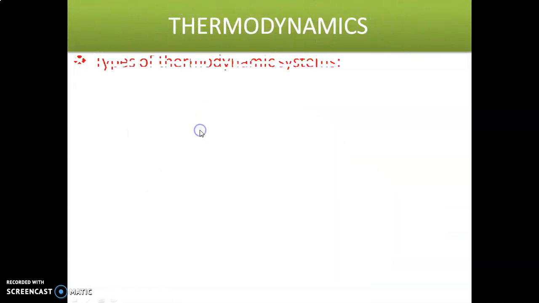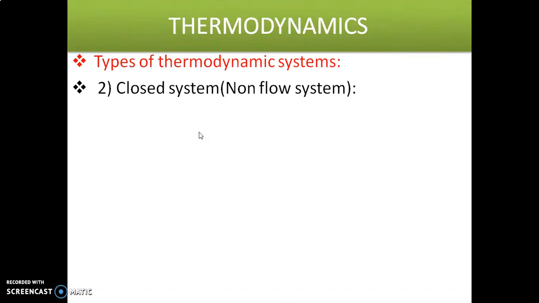And let us see the second type, closed system. What is a closed system? A closed system means the system in which only energy transfer takes place across the boundary of the system.